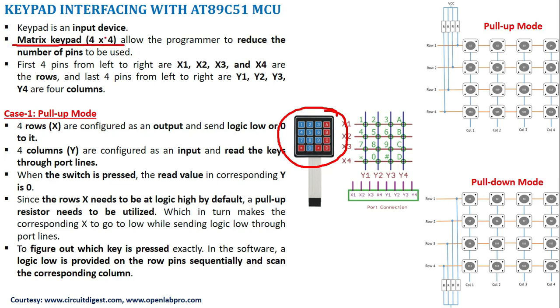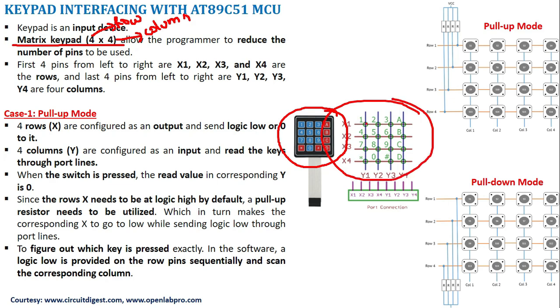Here the 4x4 stands for: the first 4 stands for rows and the second 4 stands for columns. By using these 4 rows and 4 columns, I can connect 16 switches as I show here.